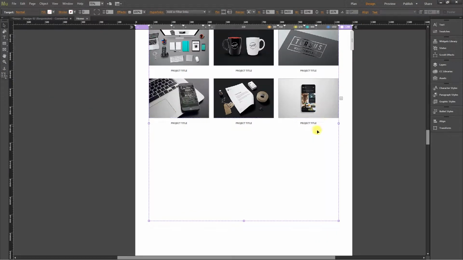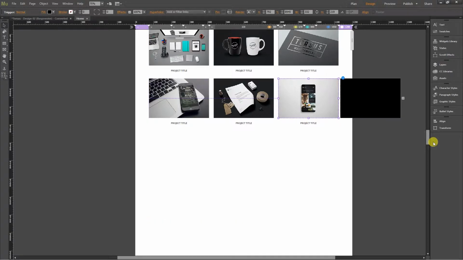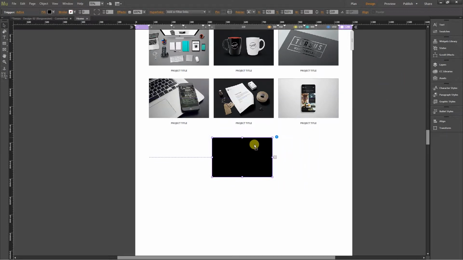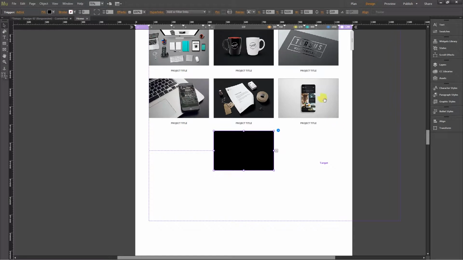Okay, next go to this button and you can see this small plus button here. Click on it. It will add a new trigger button, so place it like so, maybe somewhere around here, or it's up to you.